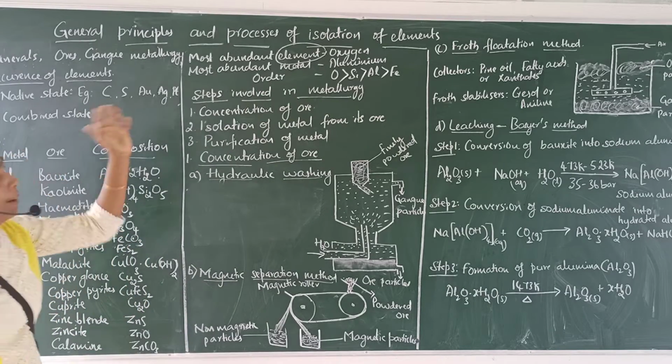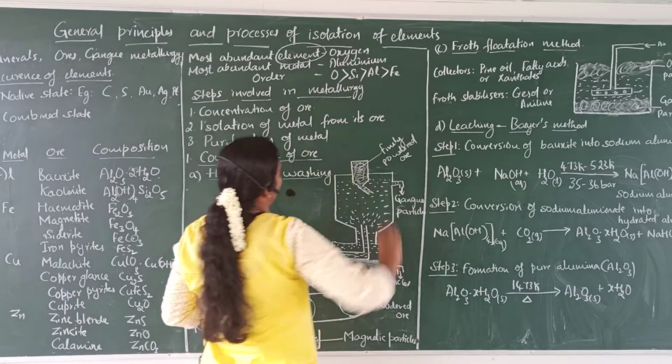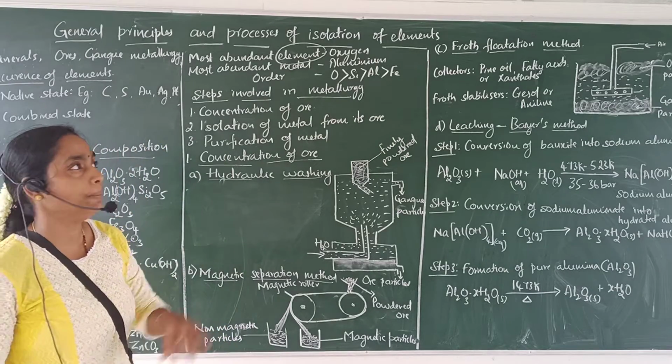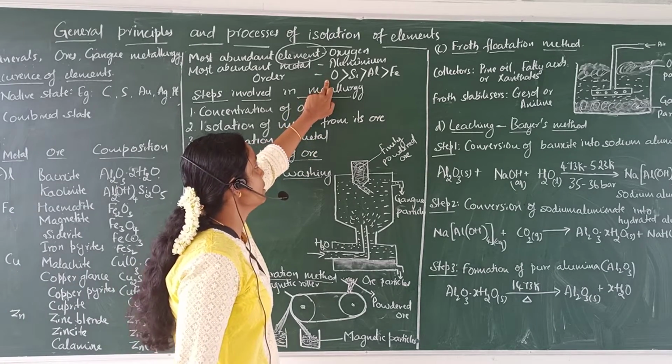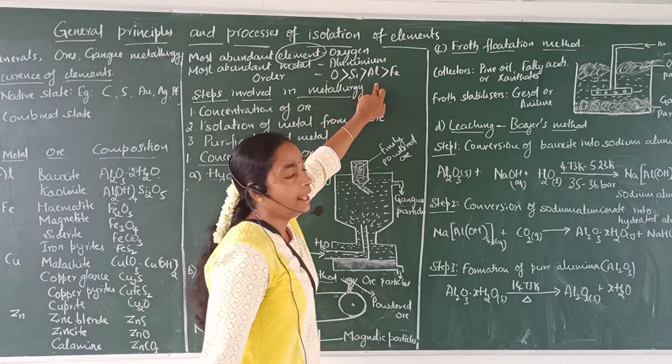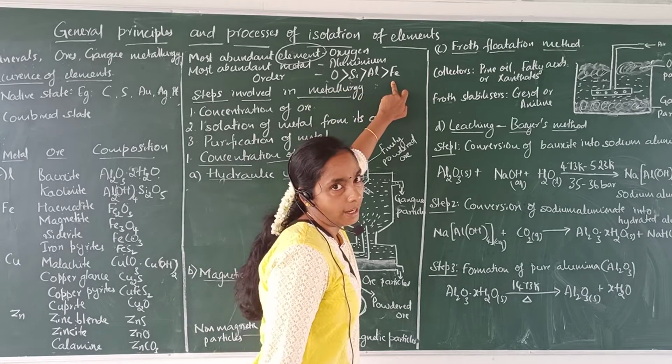And the order of abundance is like this. The most abundant element present in the earth crust is oxygen, then silicon, then aluminium, and then iron.